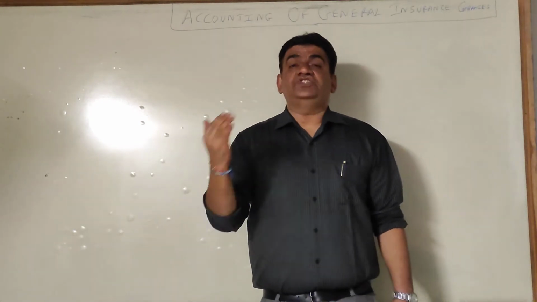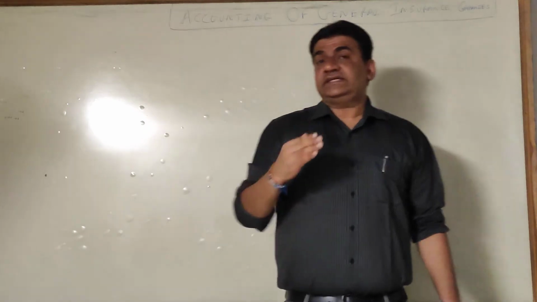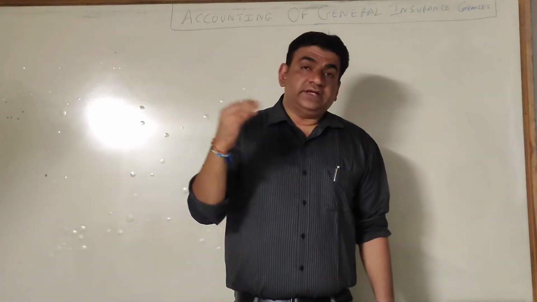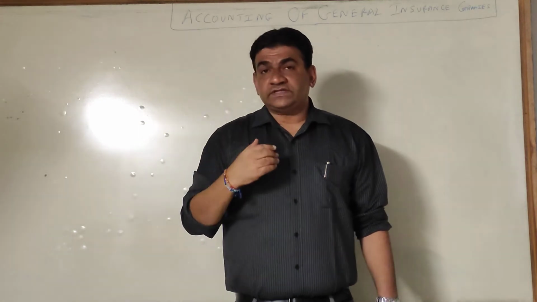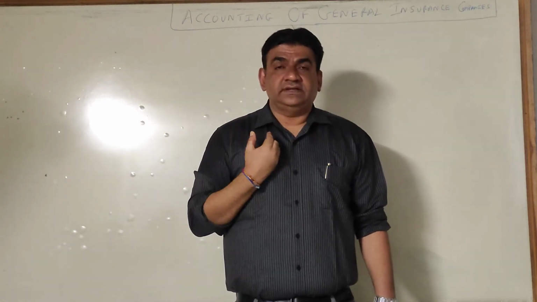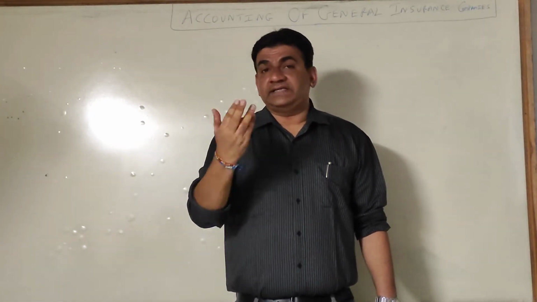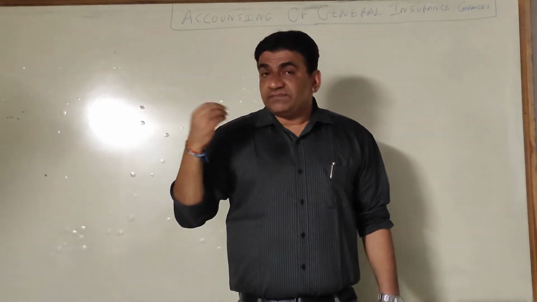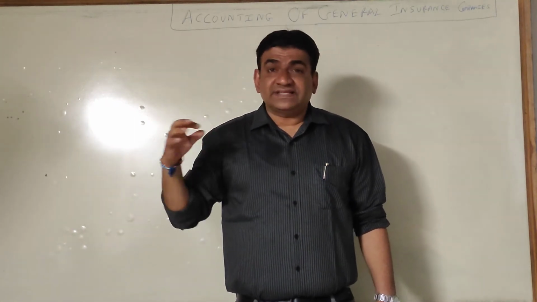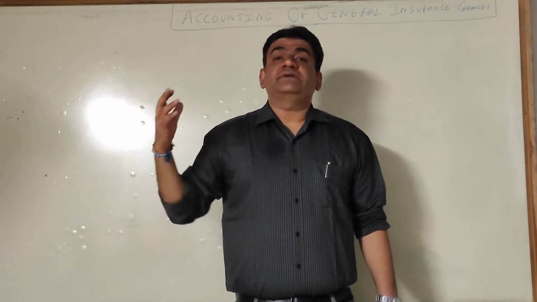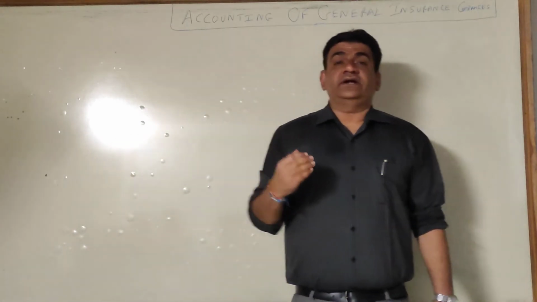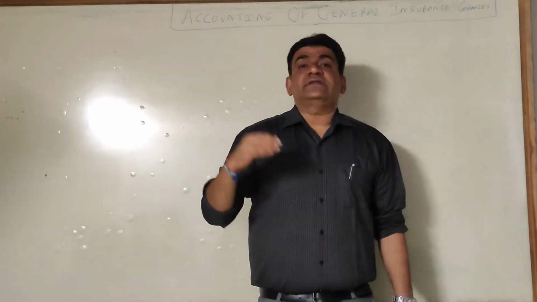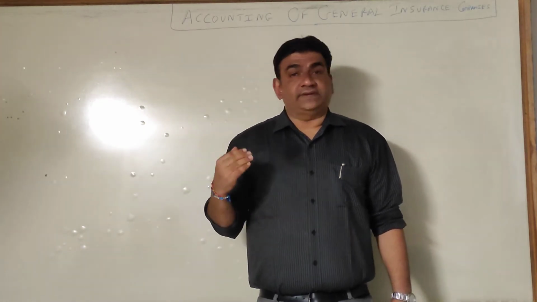Second is general insurance. General insurance means insurance policies other than life. Most of us have a Mediclaim policy. Why do we take out Mediclaim, that is a healthcare policy? If some injury takes place or there is some disease and the person is hospitalized, whatever expenses are incurred at the hospital are reimbursed by the insurance company.